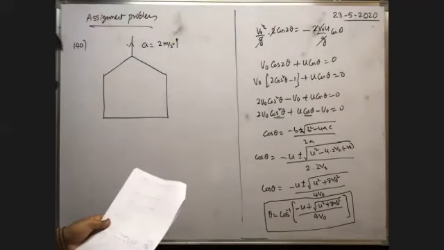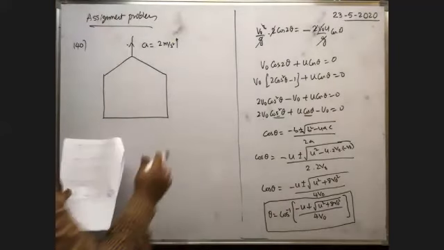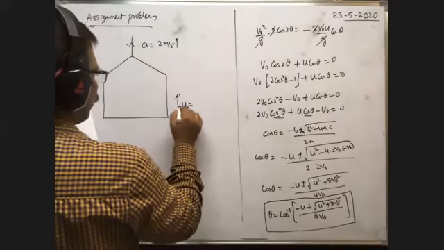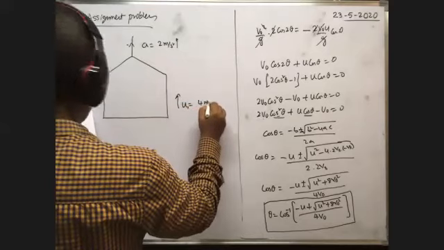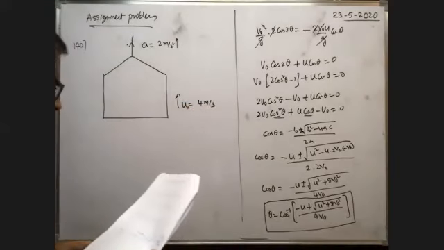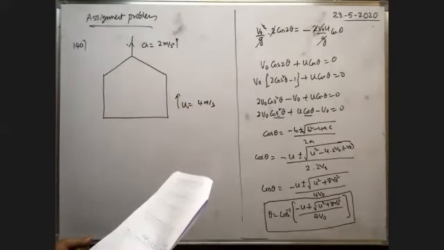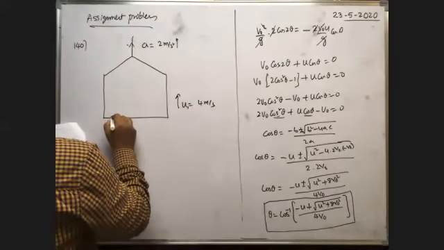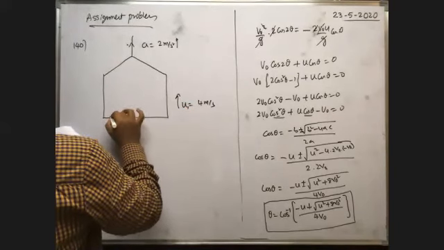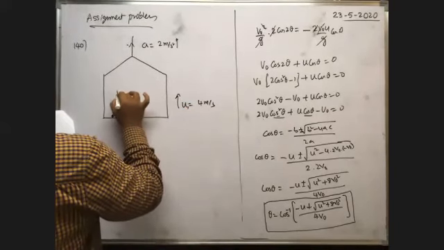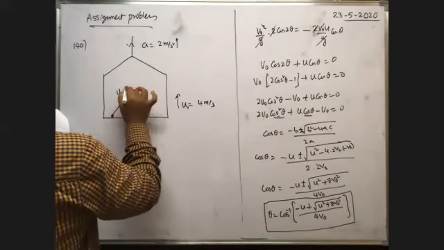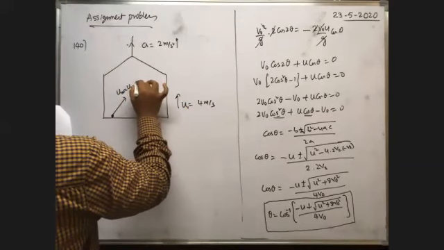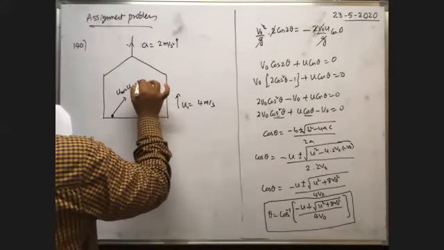At the instant when its velocity is 4 meter per second, a ball is projected from the floor of the elevator with a speed of 4 meter per second relative to the floor. Relative velocity means the velocity of the body with respect to the lift is given, that is equal to 4 meter per second.